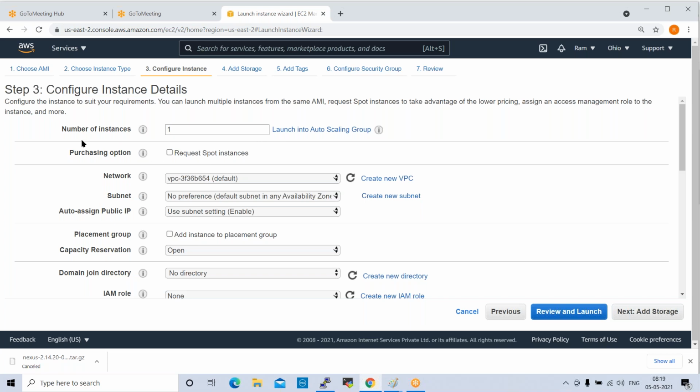Okay, next one is number of instances, how many instances you require. So if you want to create 10 instances, you can give 10. At a time, you can create 10 instances with the same configuration. Okay, so for now, we can create one instance only.